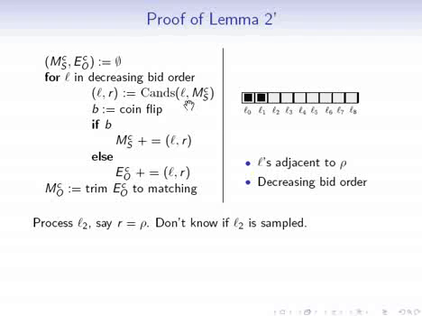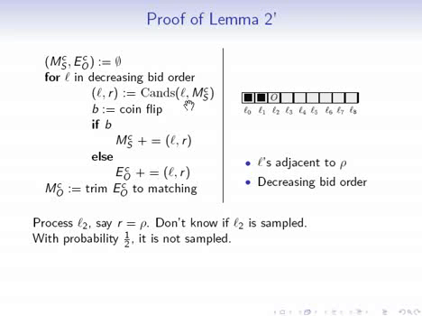Now suppose when we process L2, rho does come out as a candidate out of the candidate function. But this is before we flipped a coin to determine whether L2 is sampled or out of sample. So we know that with probability 1/2, it's not sampled. So I'm going to indicate that with an O over the L2. And the O stands for, of course, out of sample.